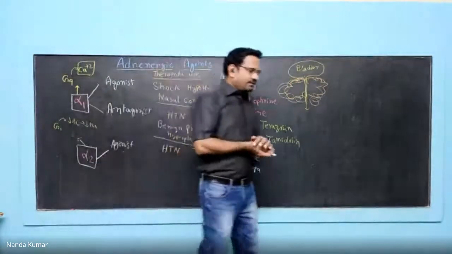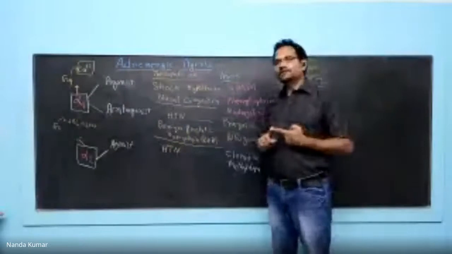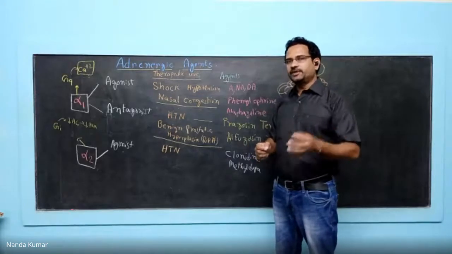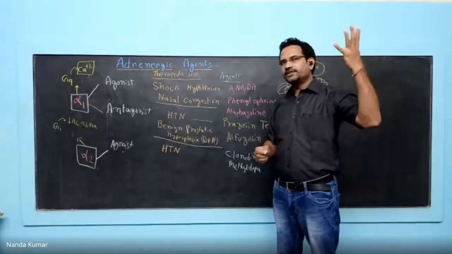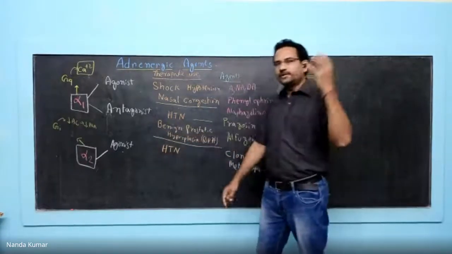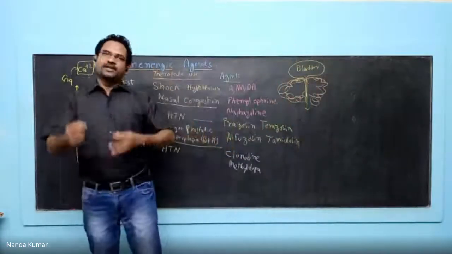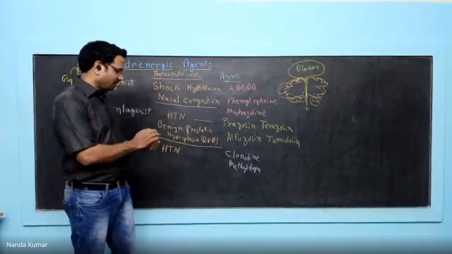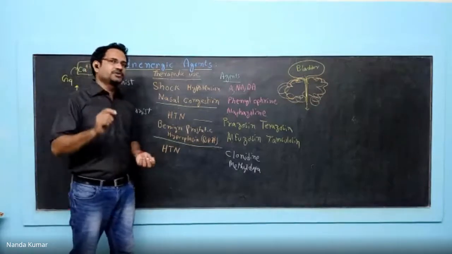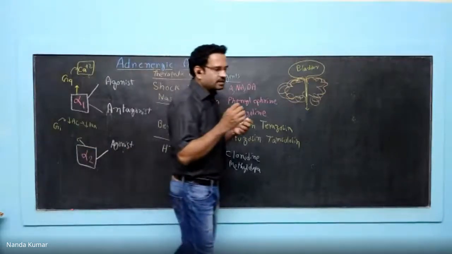Now, some of these receptors are also present in our central nervous system. When you talk about the autonomic nervous system, you're talking about the peripheral nervous system. But noradrenaline is also a neurotransmitter in the central nervous system, and some of the receptors, especially alpha 2 receptors, are present there. So that central receptor stimulation will give a lot of therapeutic uses. For example, clonidine is also used to treat withdrawal symptoms in case of opioid, alcohol, smoking habits.